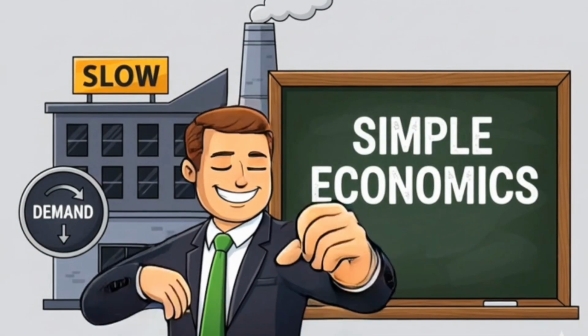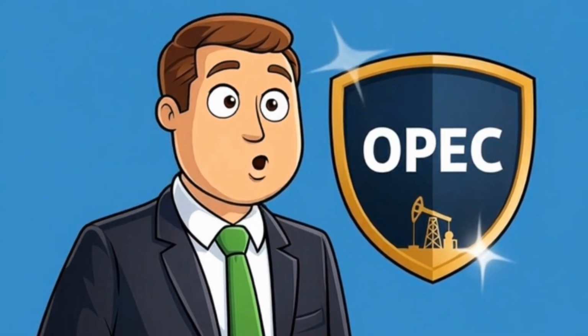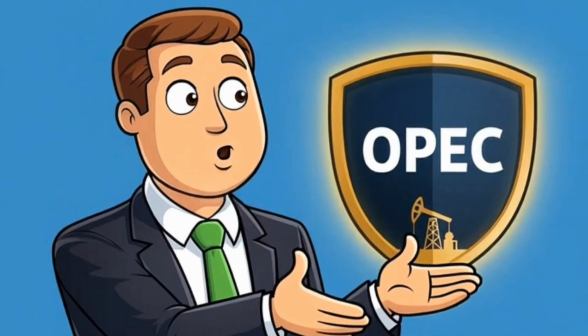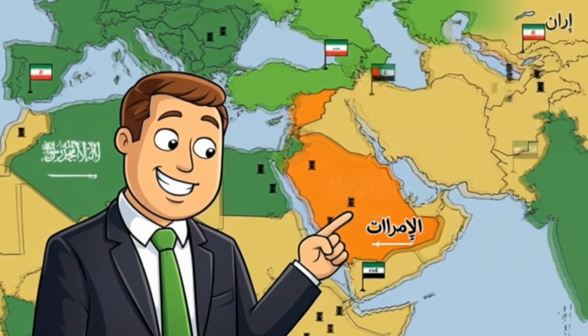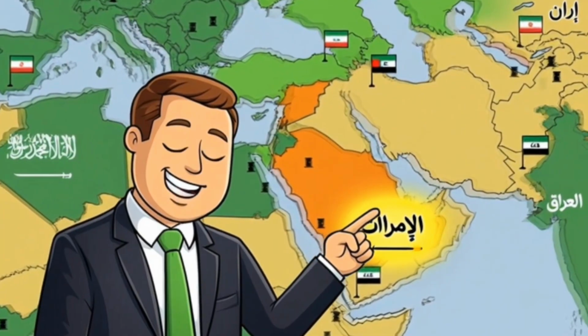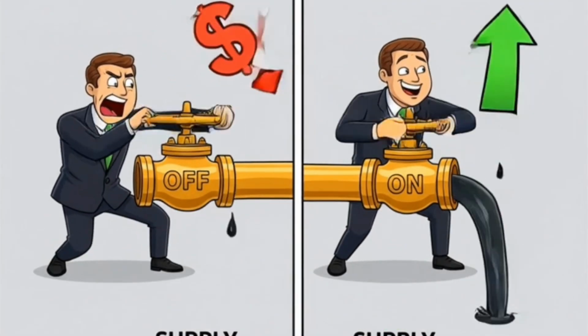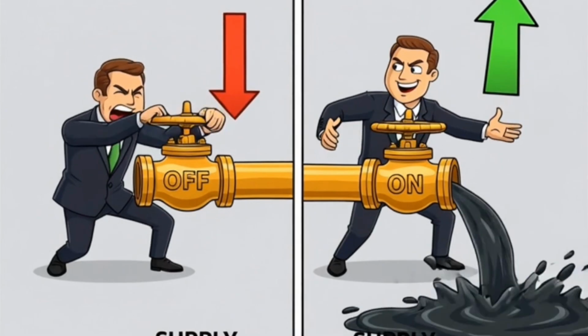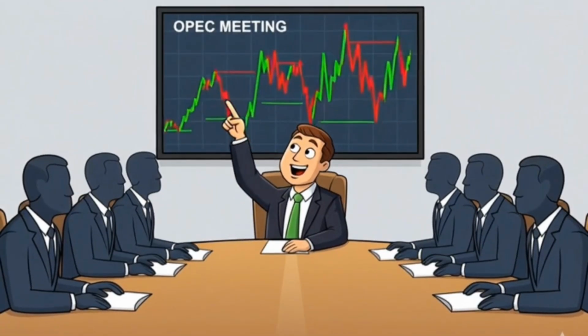A group called OPEC plays a major role. OPEC stands for Organization of the Petroleum Exporting Countries. They include countries like Saudi Arabia, Iran, Iraq, and UAE. These countries control a large portion of global oil production. If OPEC reduces production, supply drops and prices rise. If they increase production, supply rises and prices fall. That's why OPEC meetings can move markets instantly.